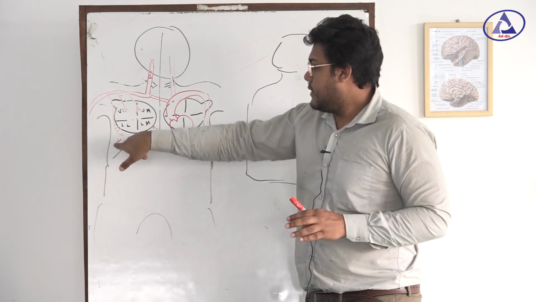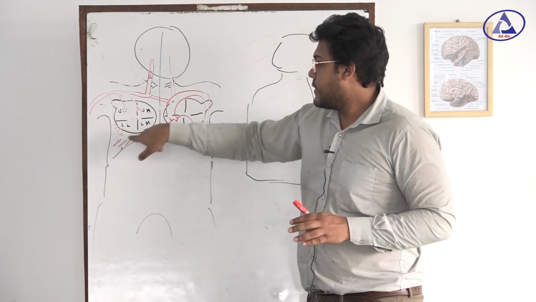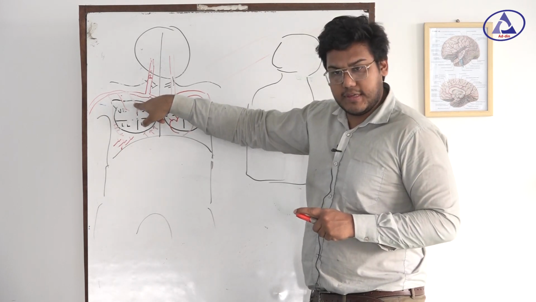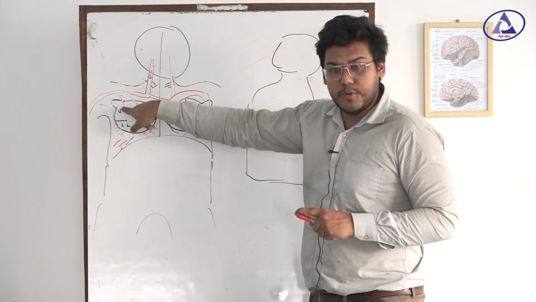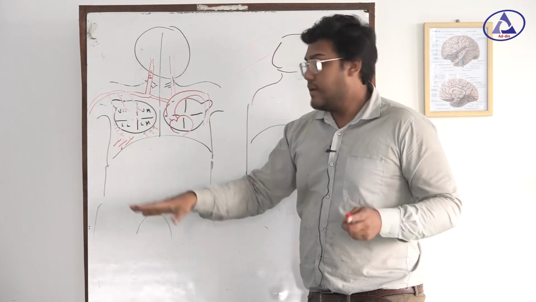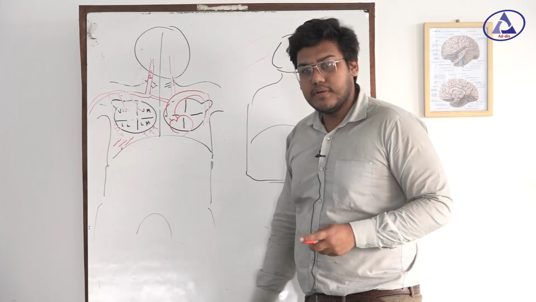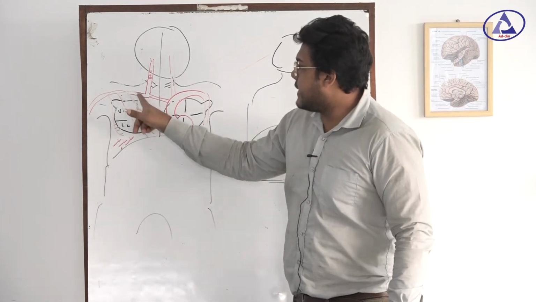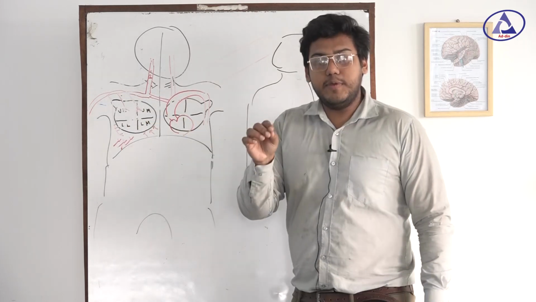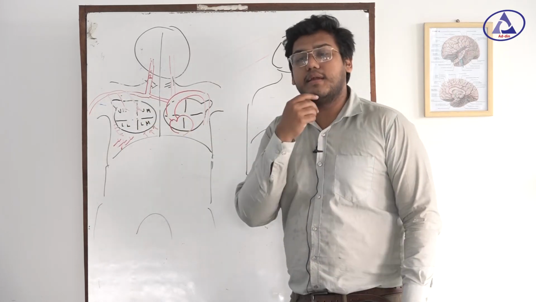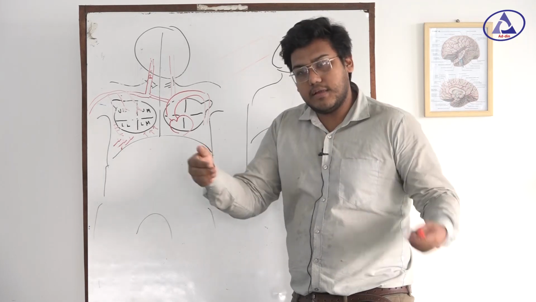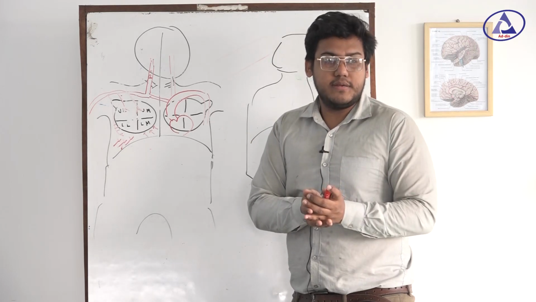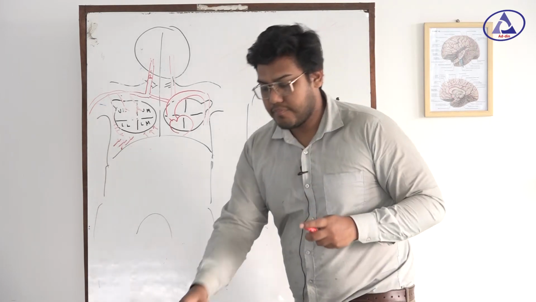Again, internal thoracic artery, perforating artery, this is the superior thoracic artery, this is the acromiothoracic artery, and these 3 are branches of the axillary artery. So breast gets supply from the intercostal arteries and axillary artery. If you are asked in your viva, tell me the artery supply of the breast, how will you tell? Sir, internal thoracic arteries and axillary artery. Axillary artery has 3 branches, sir. These are the branches. Okay, done.